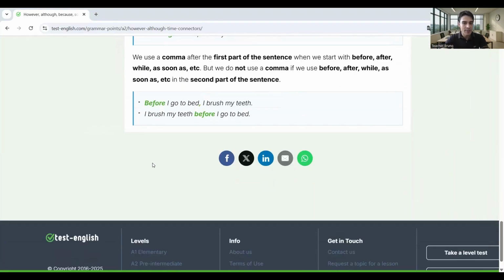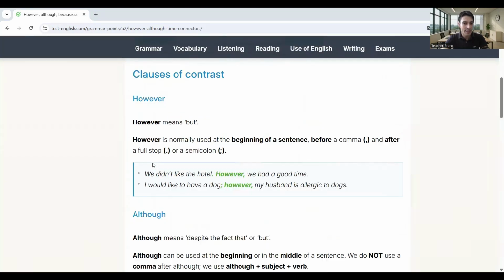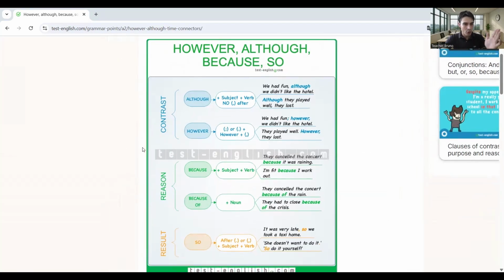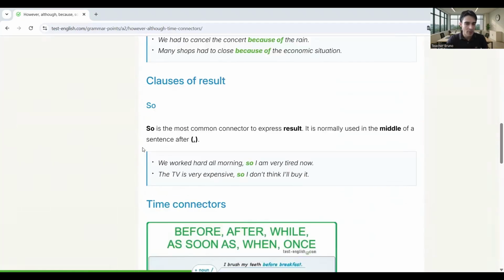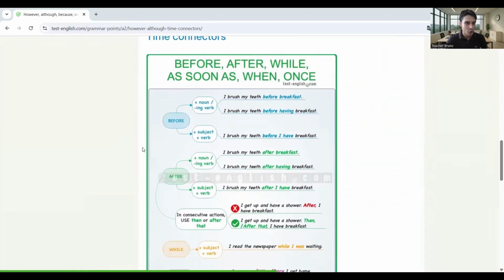So here we have a series of linkers and connectors: contrast, reason, and results. And finally, time connectors to sequence the timing of our actions.